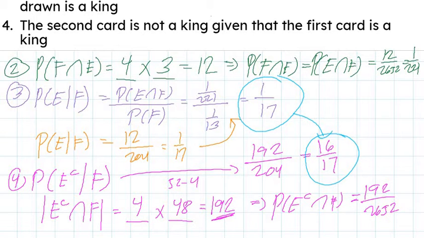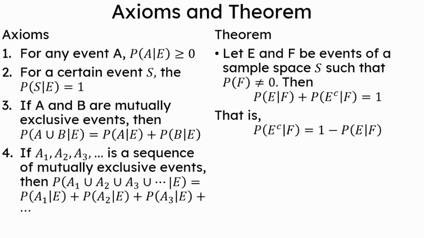Alright, we have shown that there is some sort of relationship between the probability of E given F and the probability of E complement given F. They're as if it's just the probability of E and the probability of E complement. These are related to the axioms and theorems of conditional probability.